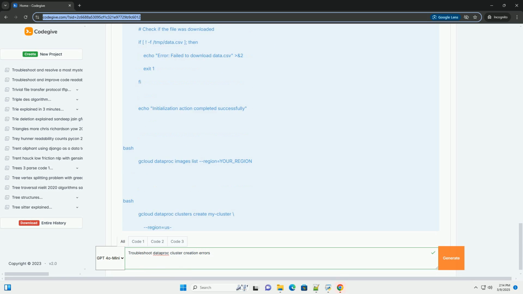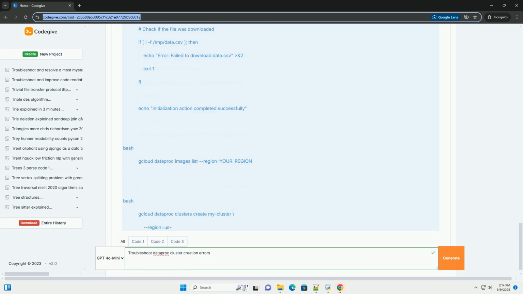3. Network configuration issues. Error: invalid argument, invalid network URI. Invalid argument, invalid subnet URI. Could not resolve host metadata.google.internal, often within initialization actions. Cause: invalid network or subnet. The specified network or subnet doesn't exist, or you don't have permission to use it.